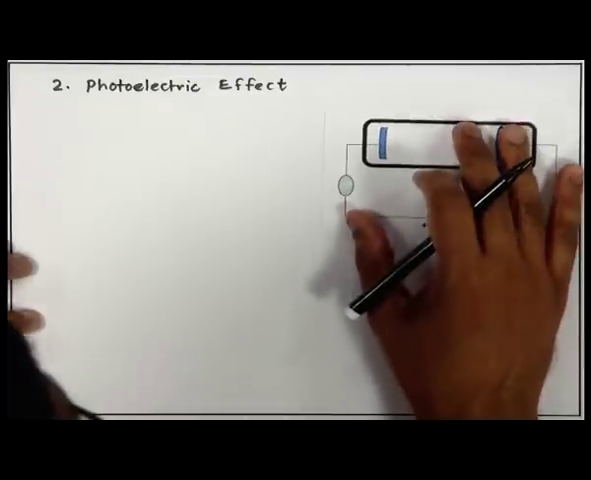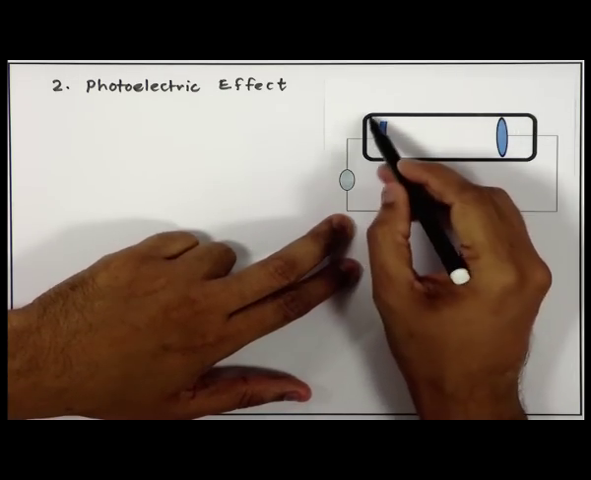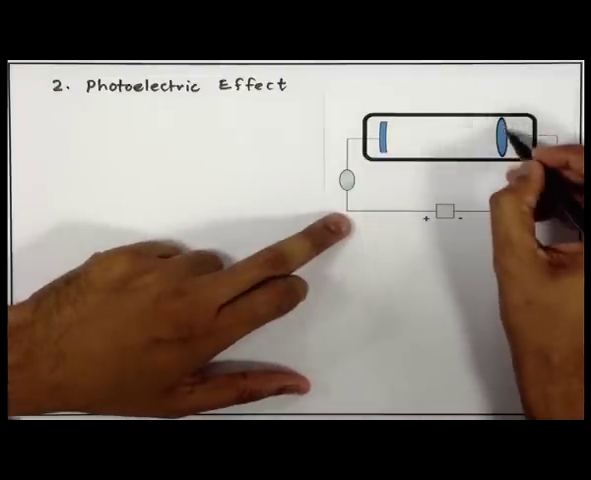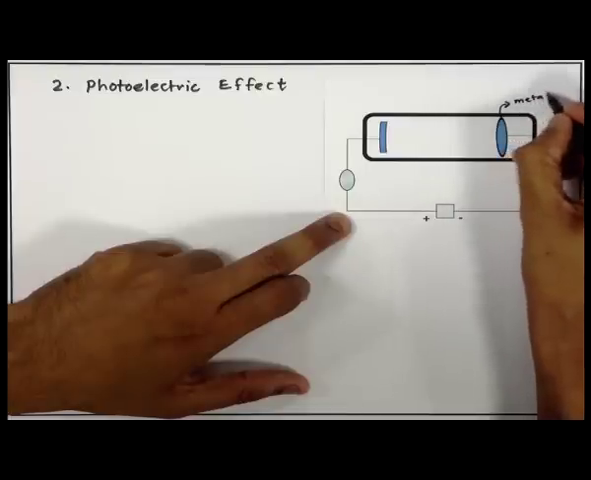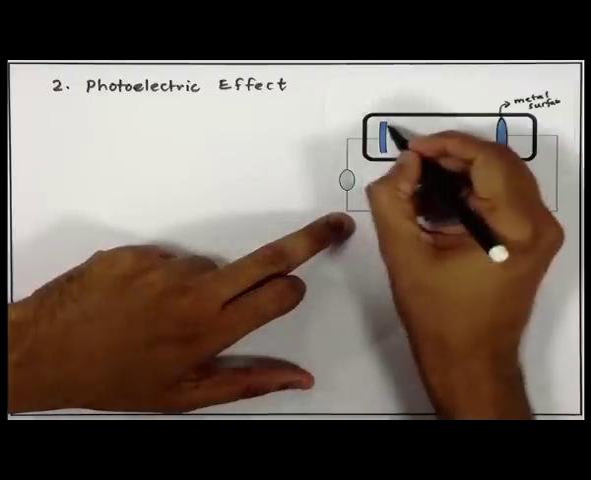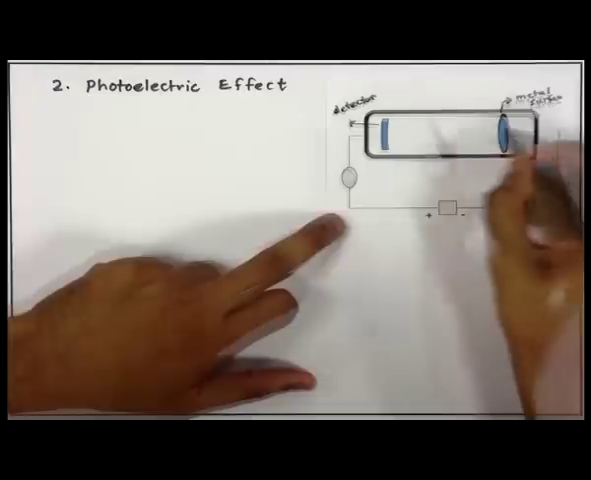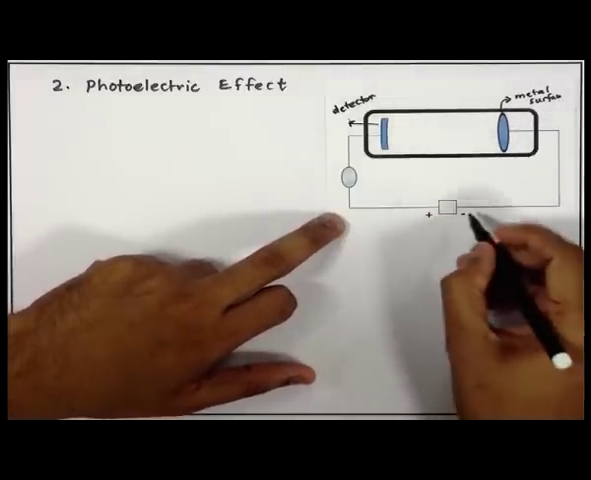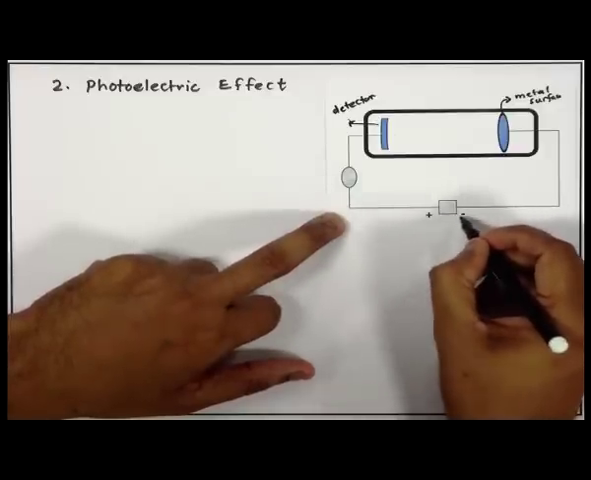Here I am showing the experimental setup. What you see here is a vacuum chamber. It has been fitted with one metal surface. You can take any metal, and the other side is a metal detector. This metal surface and the metal detector are connected to each other by a potential difference. So, here is a battery that you see, this is the positive terminal, this is the negative terminal.